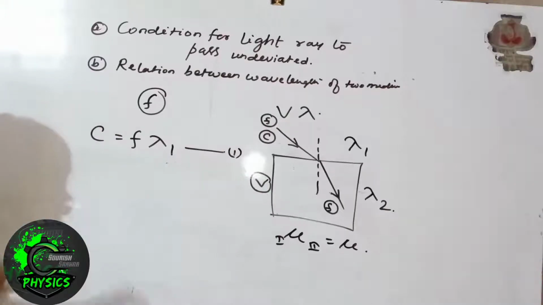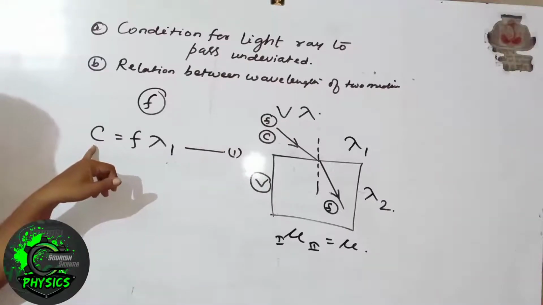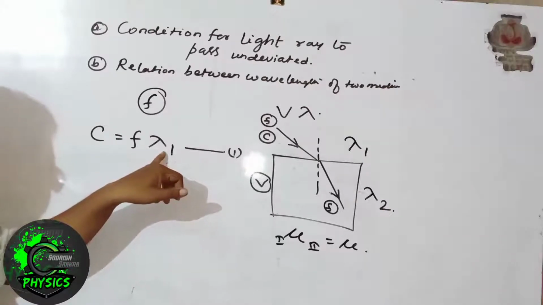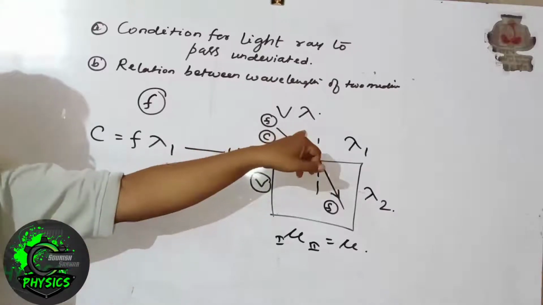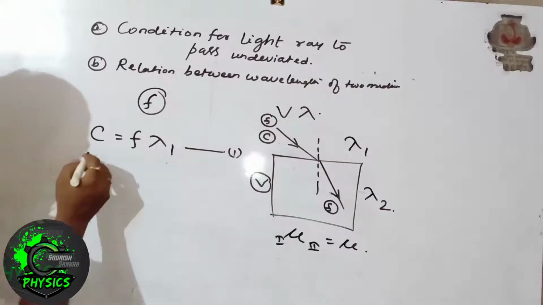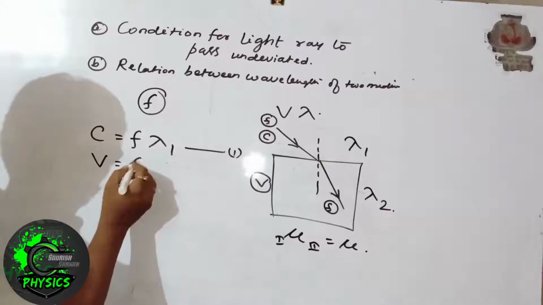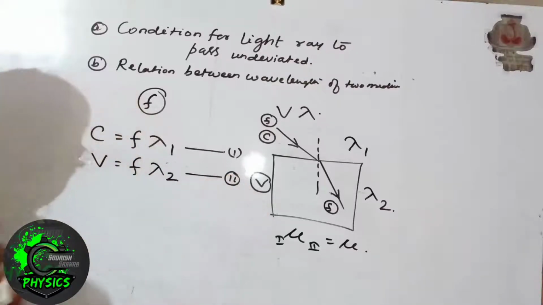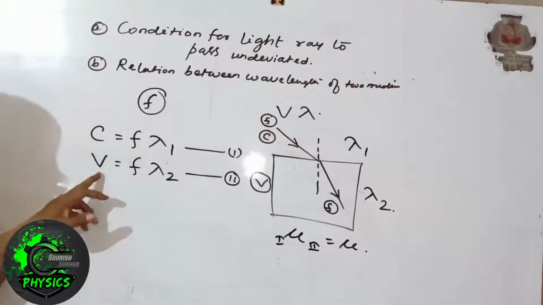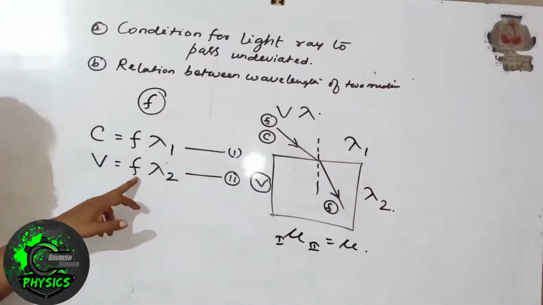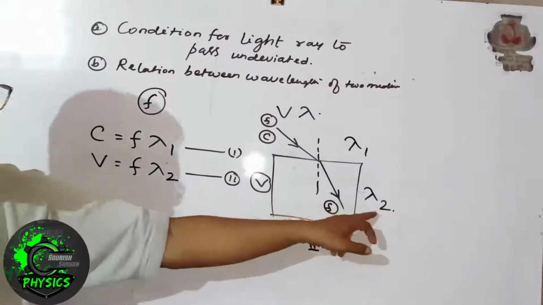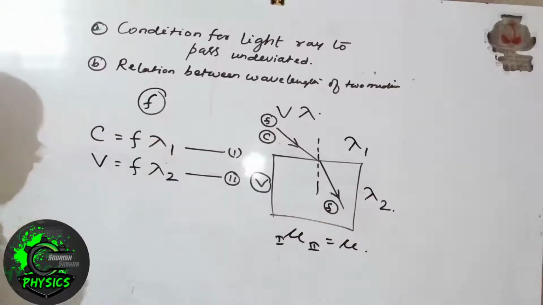The speed of light in the first medium is taken as c, the frequency of light coming from a particular source is f, and lambda 1 is the wavelength of light in this medium. Similarly, v equals f into lambda 2. That is equation 2. Here v is the speed of light in the second medium, f is the frequency of light coming from the source, and lambda 2 is the wavelength of light in the second medium.